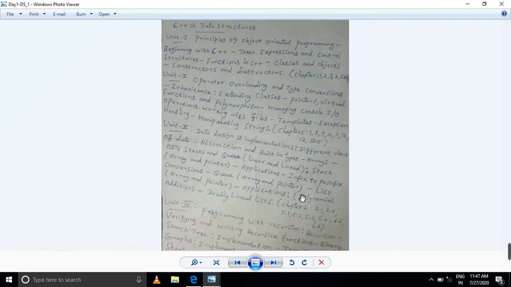First, let's compare what is meant by C and what is meant by C++. I think you have studied C. C is considered a structure-based programming language, but C++ is considered an object-oriented programming language. C was developed by Dennis Ritchie, and C++ was developed by Bjarne Stroustrup. So what's the comparison between C and C++?